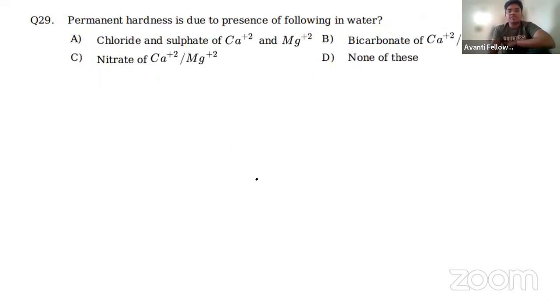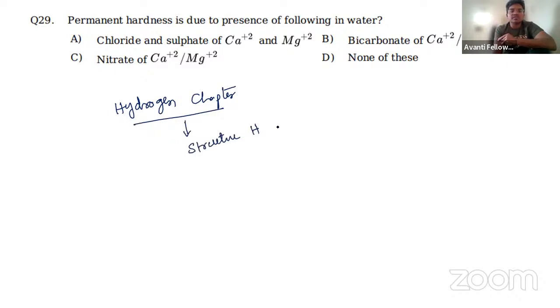Next one, the permanent hardness is due to the presence of what? This is from the s-block elements chapter. From the hydrogen chapter, remember the structure of H2O2, volume strength, and the comparison between D and T, isotope comparison with hydrogen.